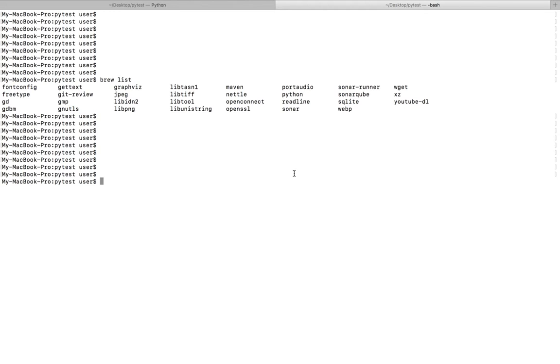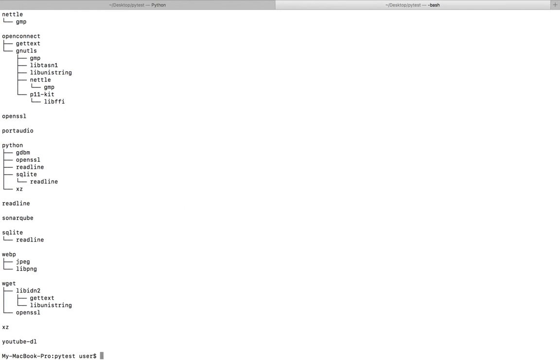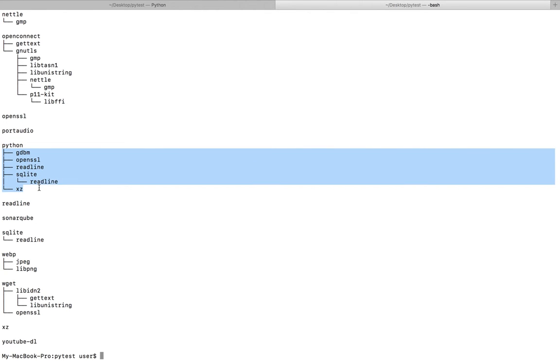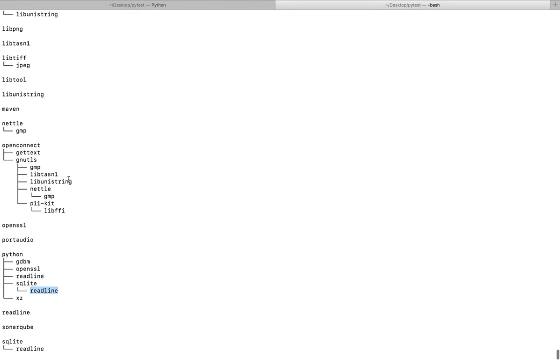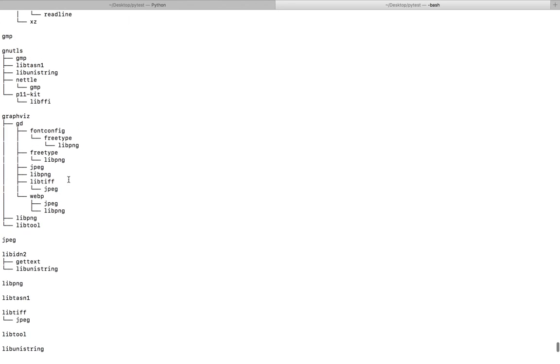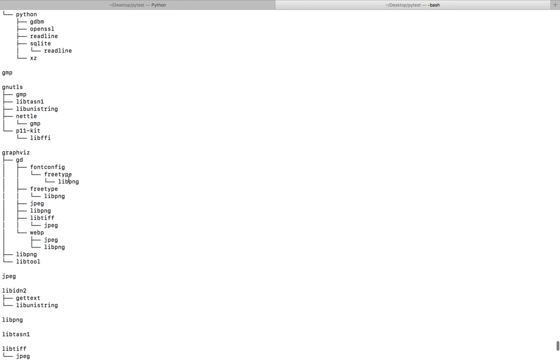If you want to see all the installed packages with their dependencies tree, you can use this command: brew deps --tree --installed. So you can see it will show the installed packages. Then these are the dependencies of Python package. Then you can see here this SQLite package has another dependency, readline. So this way you can find all the installed packages with their dependency tree.